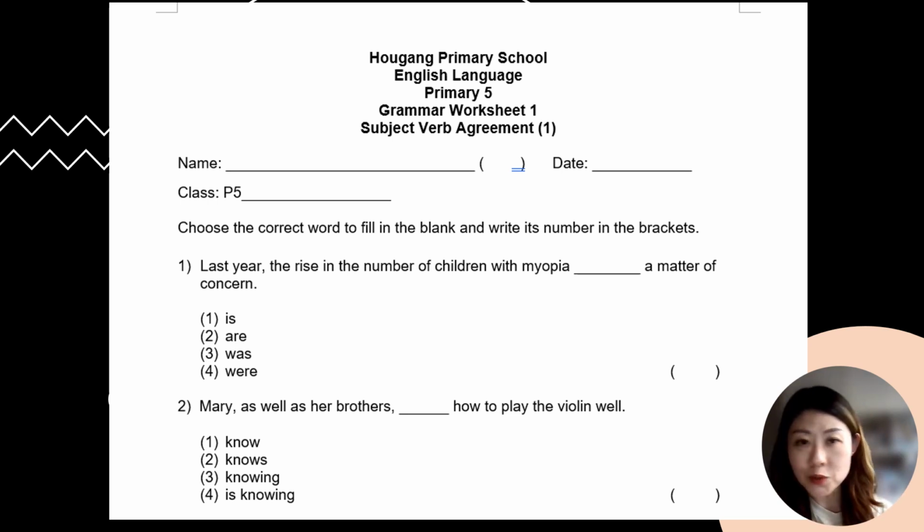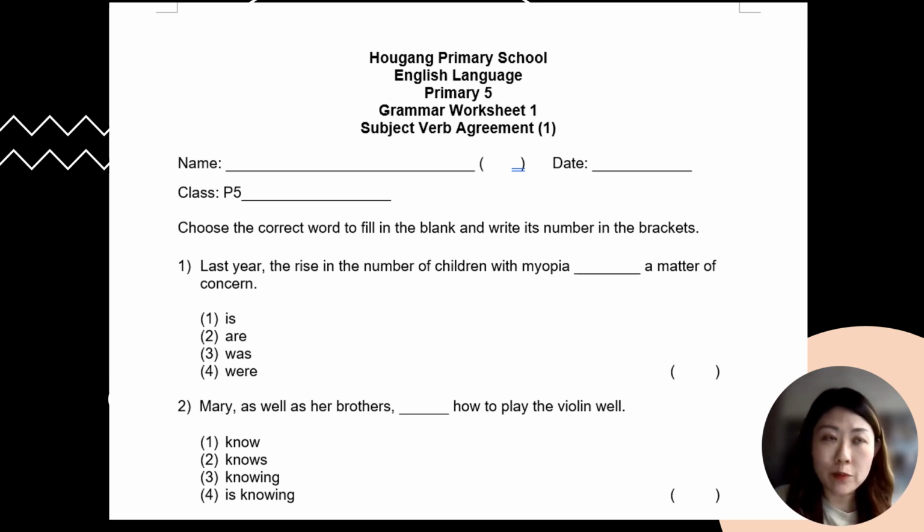Today, let's get ready to go through answers for P5 grammar worksheet number 1. Please make sure you have a red pen for you to mark your answers, a green pen for you to do your corrections, a highlighter for you to highlight important keywords, and last but not least, a blue or black pen as well for you to write down notes.